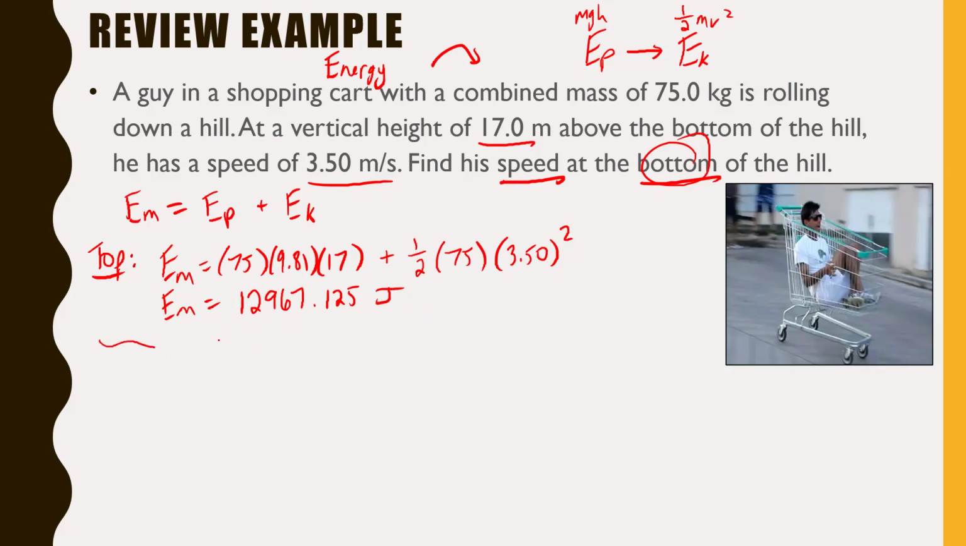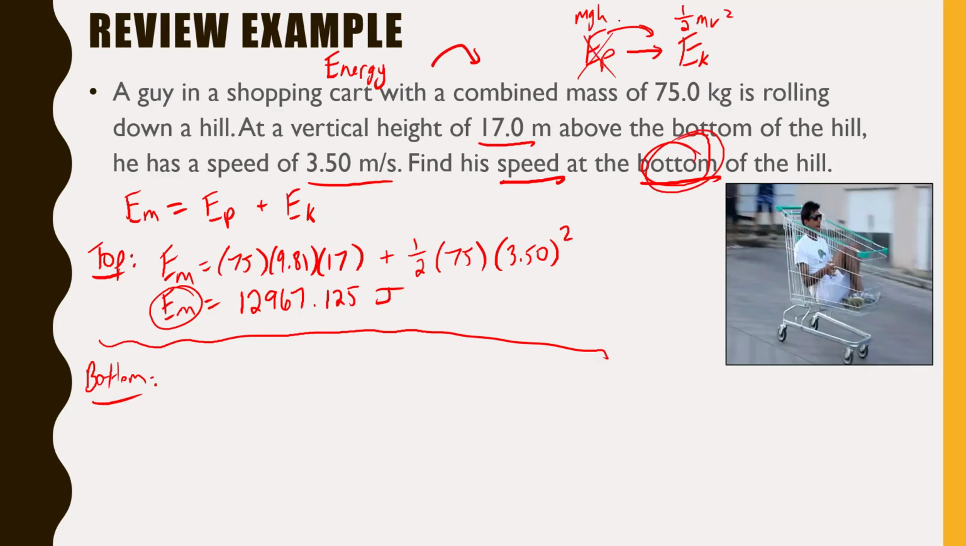Now, just keep in mind from the law of conservation of energy, the mechanical energy stays the same throughout the whole system. So if we move now to the bottom of the hill, that mechanical energy is still that 12,967. What's going to change, though, is our EP and EK values, because our EP is being turned into EK if we're going down a hill. Like I said about a minute or two ago, since we're at the bottom of the hill, we actually know that the EP is now 0.